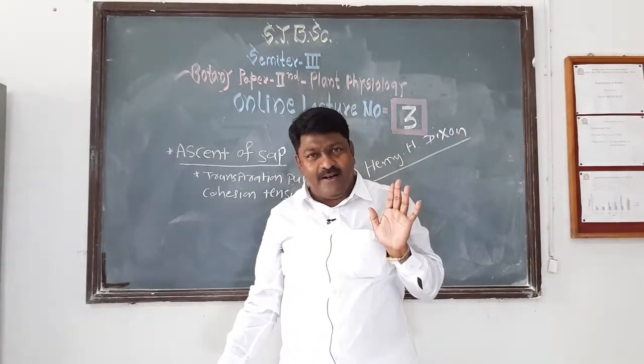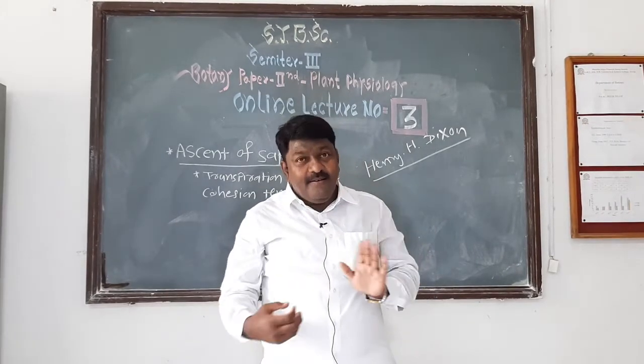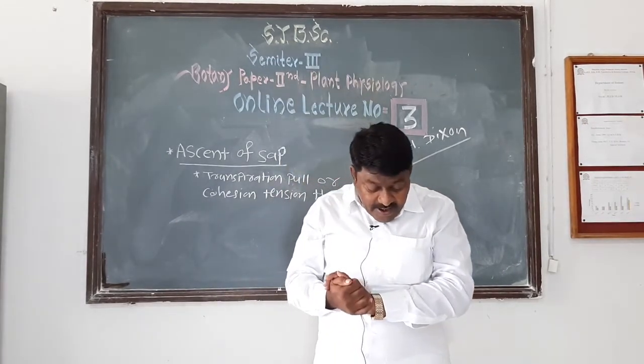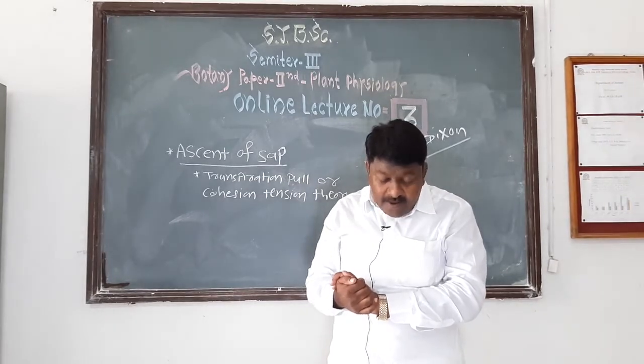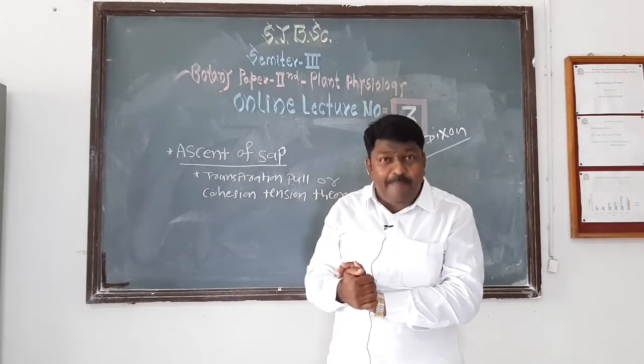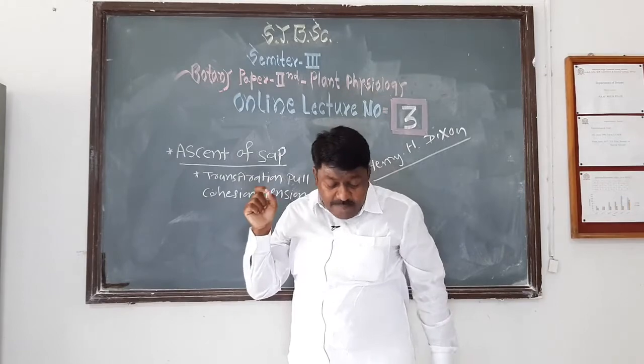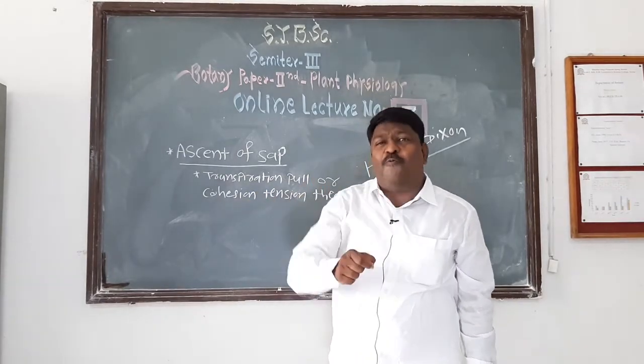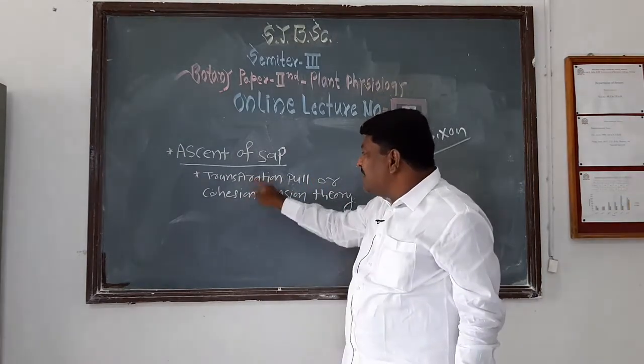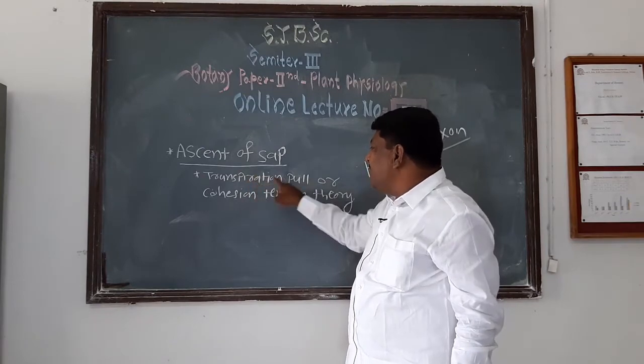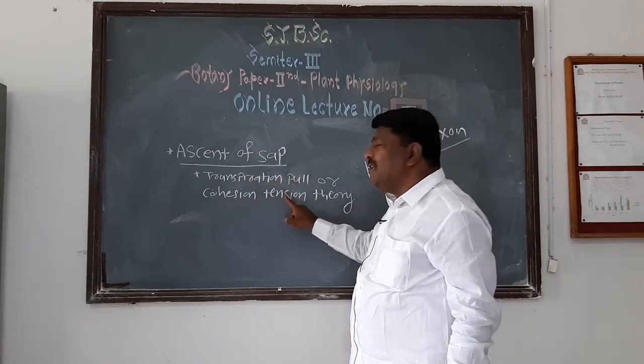Understand? This theory is mainly based on transpiration pull and cohesive force. Therefore, it is called the transpiration pull or cohesion tension theory.